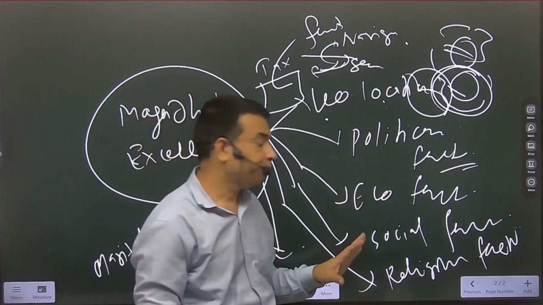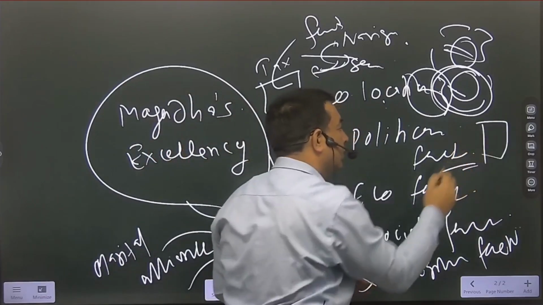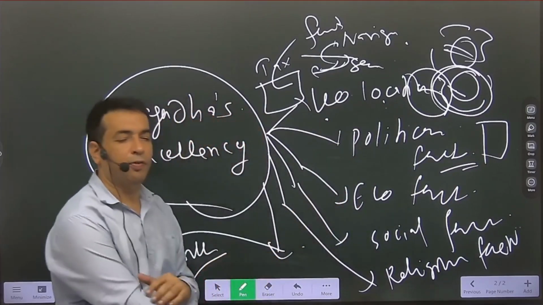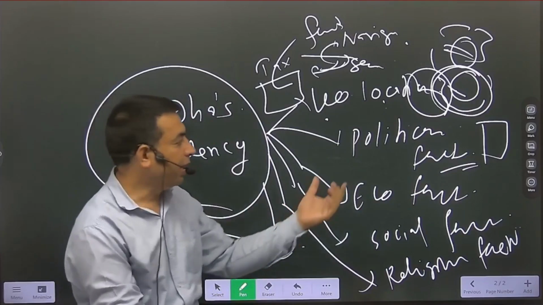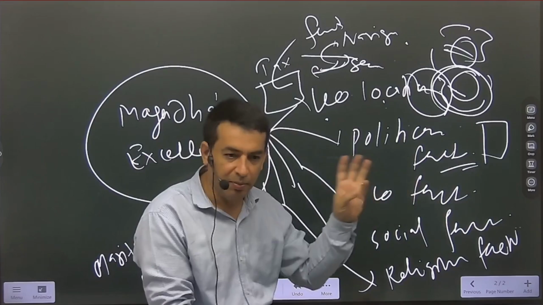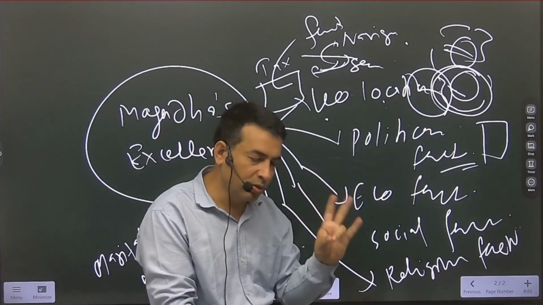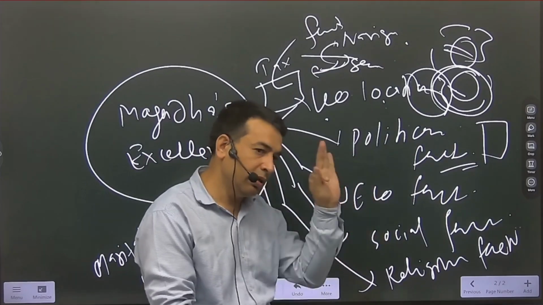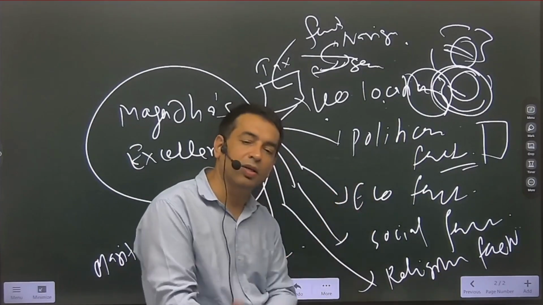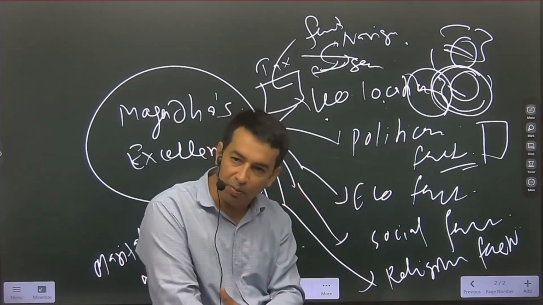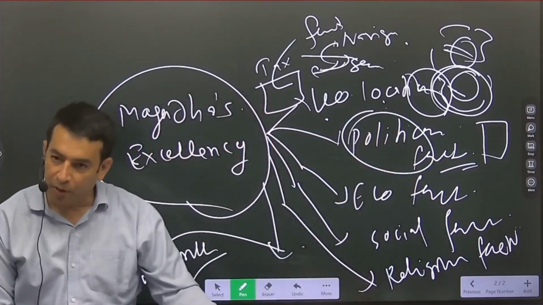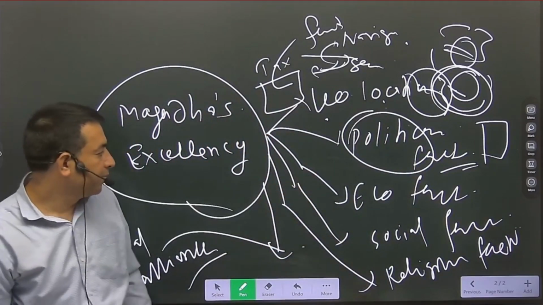Political factor. If geography is helping, the economy is sound, and if fortune allows you, you would have some good leaders. So Magadha got the excellent leaders of the time. Bimbisar, Ajatashatru, then Shishunag, then Mahapadmananda, all were great ambitious leaders of the time. They wanted to expand the political boundary. So the leadership quality of Magadh also played an important role in the excellency of Magadha.